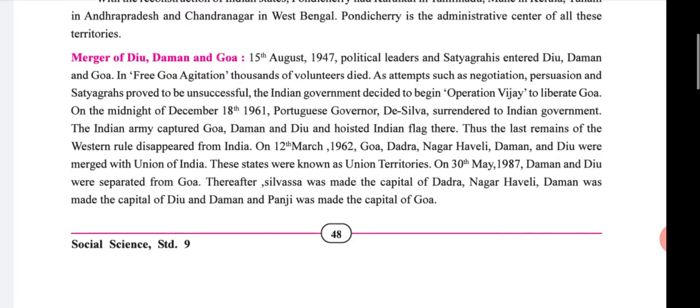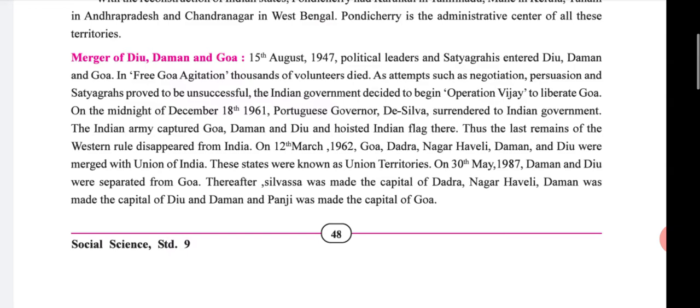On 15 August 1947, political leaders and satyagrahis entered Daman and Goa in the Free Goa agitation. Thousands of volunteers died in those satyagrahas.